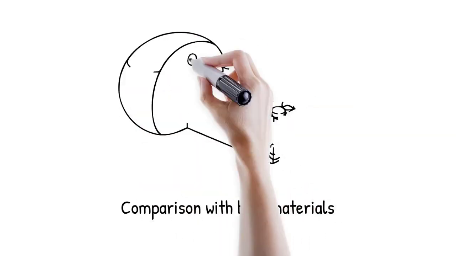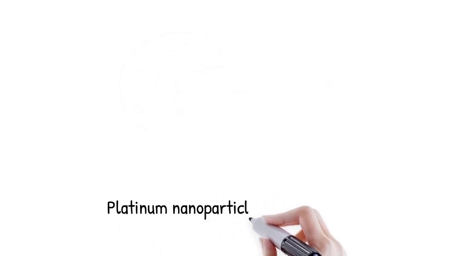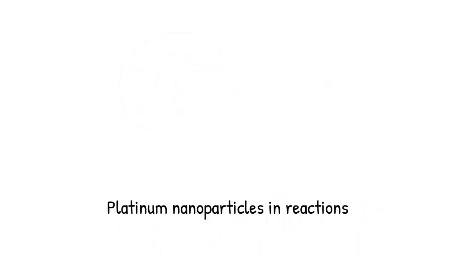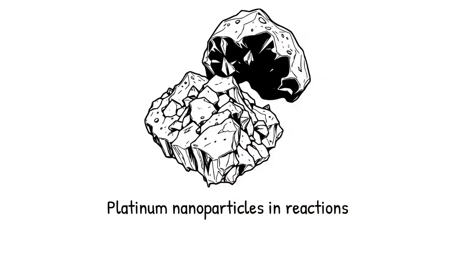In bulk, defect density is low and often buried inside, contributing little to reactivity. Nanoscale materials exploit this defect-rich interface to drive catalysis and sensing. Platinum nanoparticles with rough surfaces outperform smooth single crystals in hydrogen evolution reactions. Like a jagged coastline providing more harbors for ships, rougher edges offer more entry points for interaction.